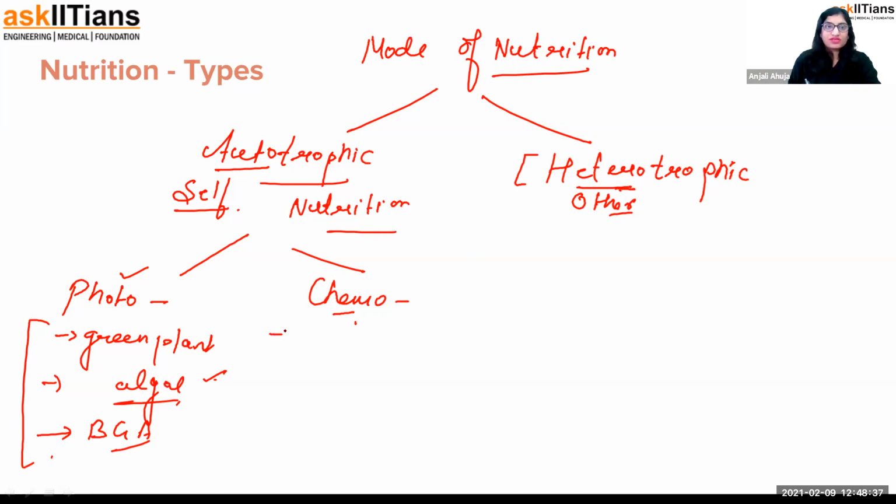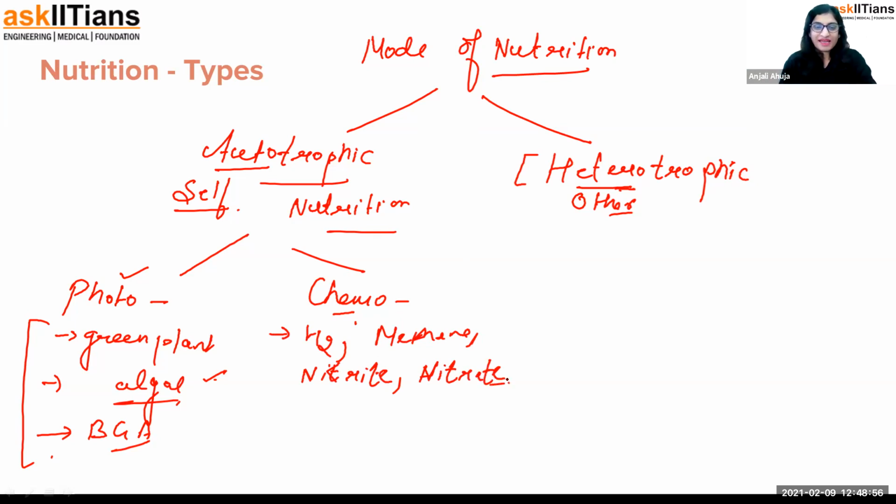What chemicals can they use? They can use hydrogen gas. They can use methane. They can use nitrite, nitrate. Okay, so these are the chemicals they are using. It's just that in the presence of sunlight, they prepare the food. So chemoautotroph. Now, guys, if I ask you a question, can you give me an example? There are many categories of bacteria which are doing this. Chemoautotrophic bacteria. So, nitrogen fixing bacteria.